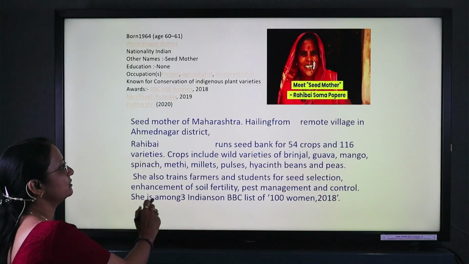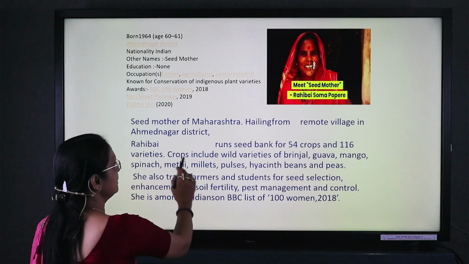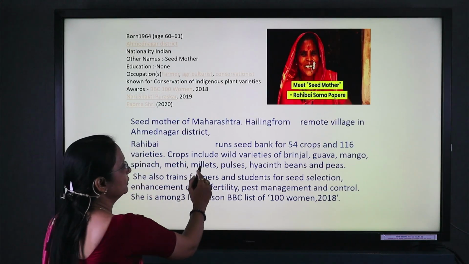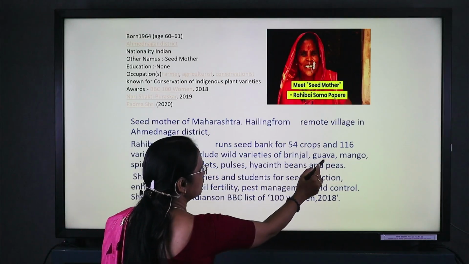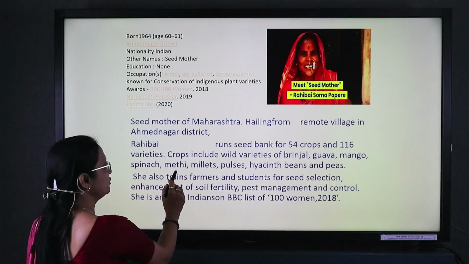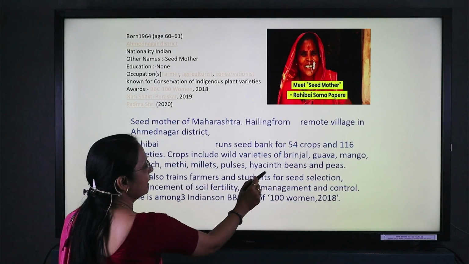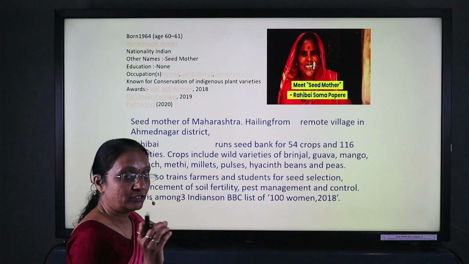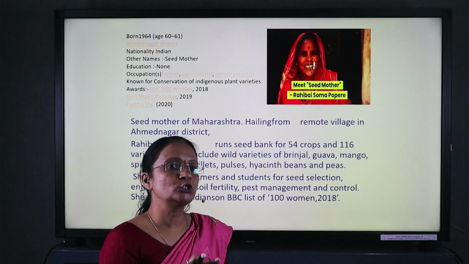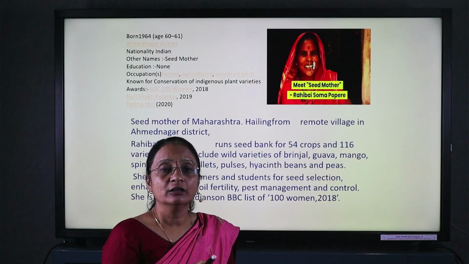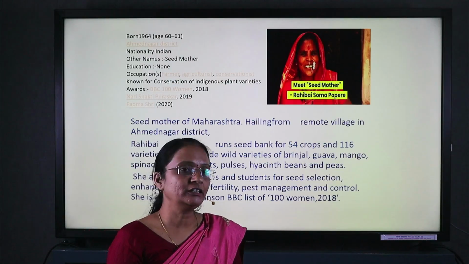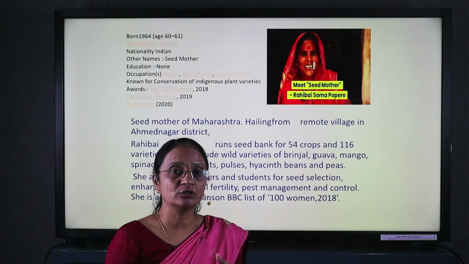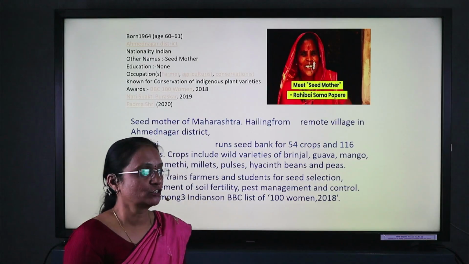Here, what she has done is develop and preserve the wild varieties of brinjal, guava, mango, spinach, methi, millets, pulses, hyacinth beans, and peas. She gives these preserved seeds to the farmers and tells them to grow them in field conditions, and again preserve them for their next generation.